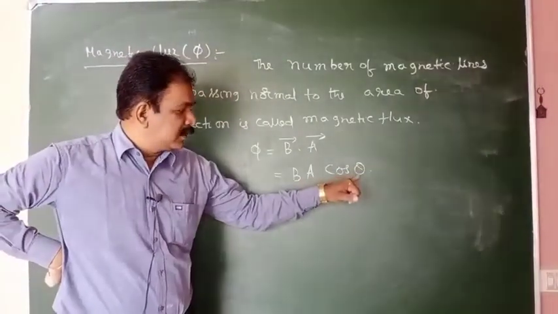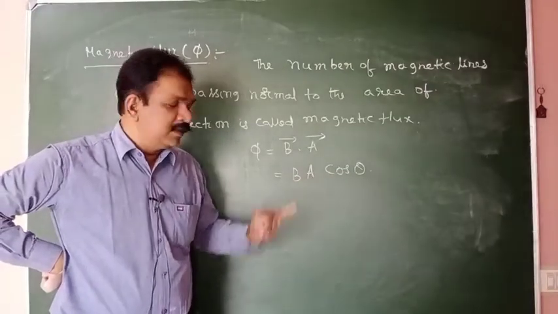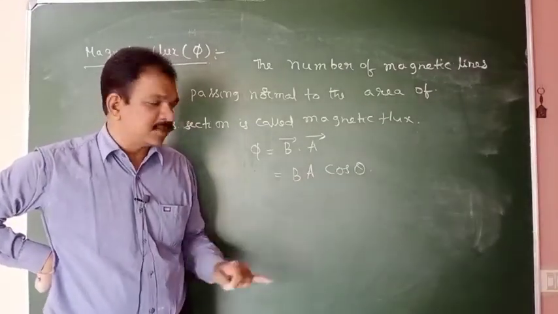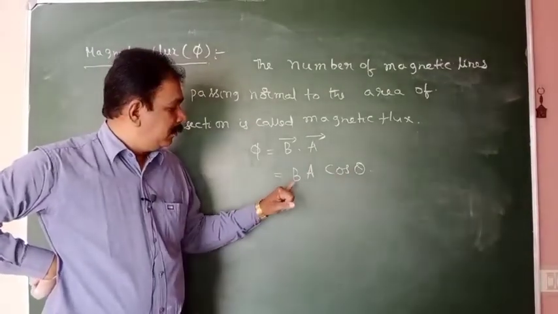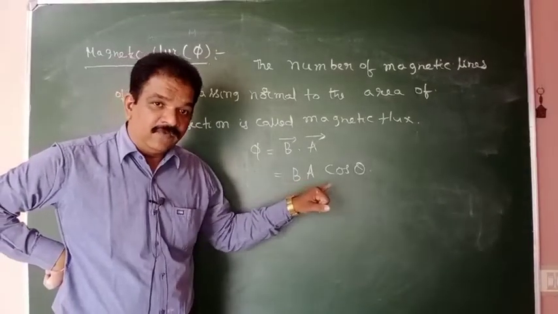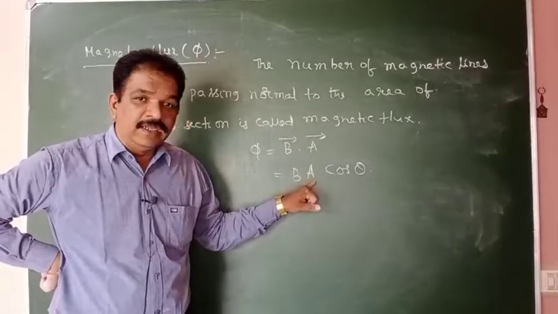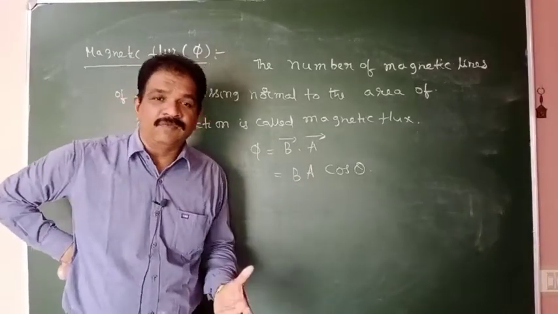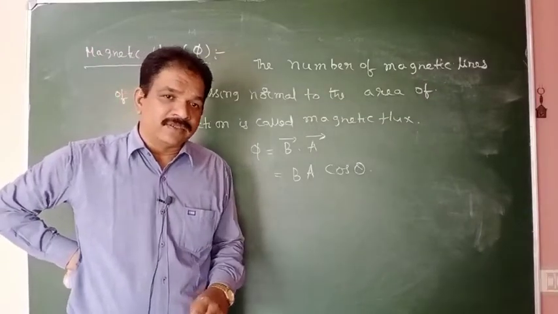Here B means what? Magnetic induction. What is A? Area of cross section. Theta is the angle between magnetic induction and area vector. Remember, magnetic induction and area vector. Area vector will be always normal to the area of cross section.